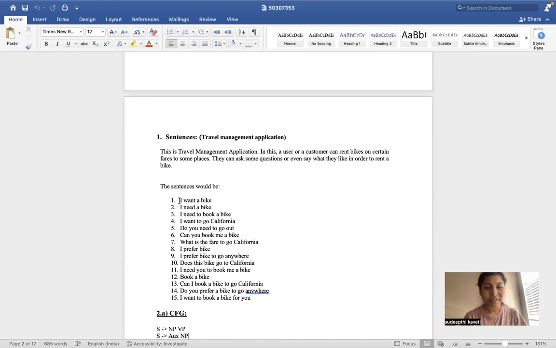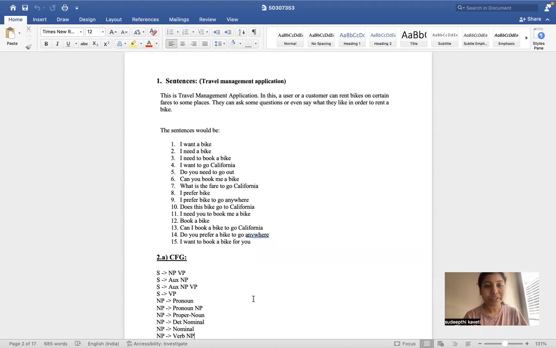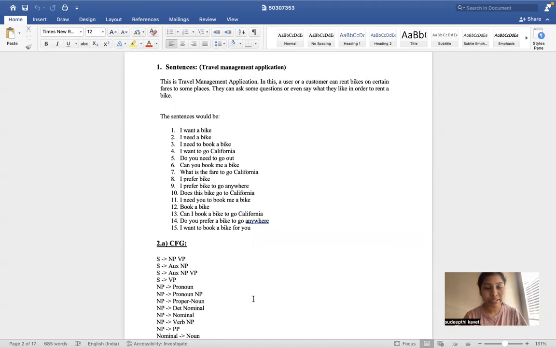The first sentence I have taken for sample is: I want a bike, or I need a bike, and I need to book a bike. I want to go California. Do you need to go out? Can you book me a bike? What is the fare to go California? I prefer bike. I prefer bike to go anywhere. Does this bike go to California? I need you to book me a bike. Book a bike. Can I book a bike to go California? Do you prefer a bike to go anywhere? I want to book a bike for you. These are the 15 sentences I have taken for the travel management application where the user can ask questions.